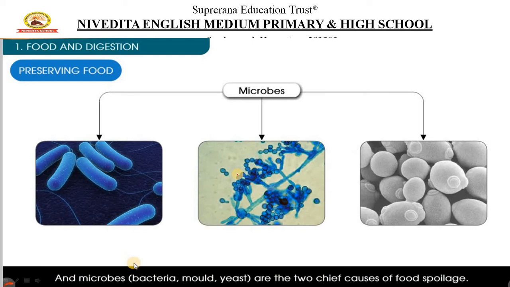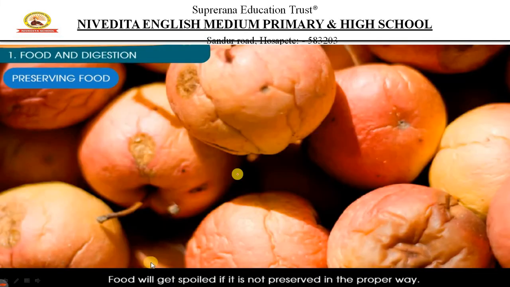So why is that, children? That is due to the action of these microbes. Mainly bacteria, mold and yeast are the main things. There are many others, but these are some of the main reasons why our food gets spoiled.